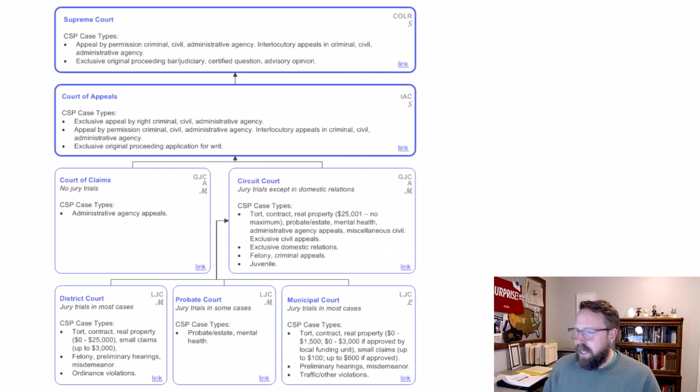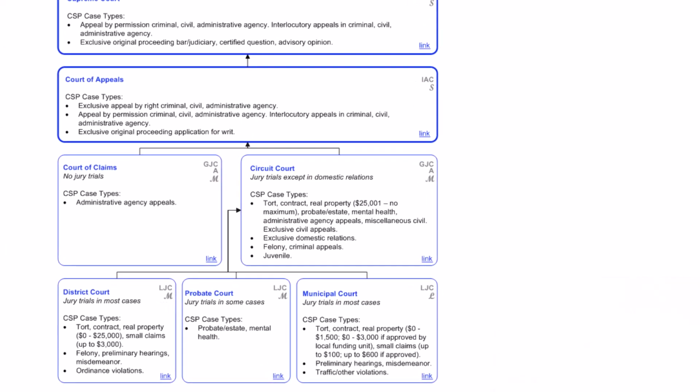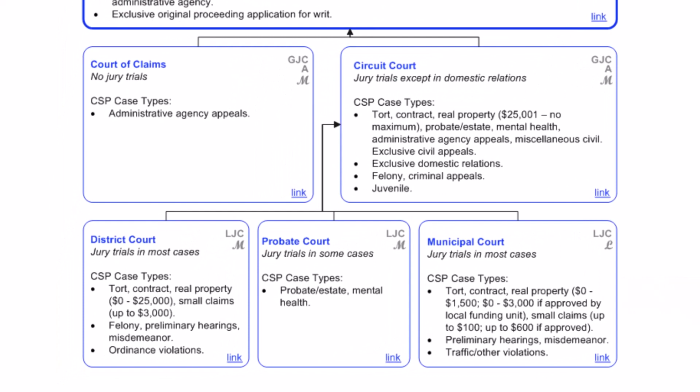And so you can see here, down here, these are the trial courts. This is where you begin a claim to resolve a dispute. And most cases that are of significance, you would start in circuit court here. Court of claims, that's where if you want to sue the state of Michigan, then you would sue in the court of claims. Otherwise, most cases really start here in circuit court or here in district court.